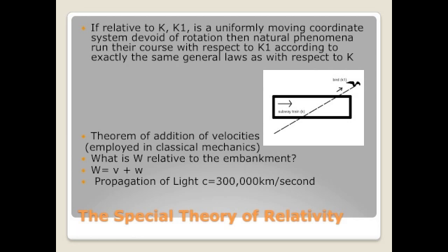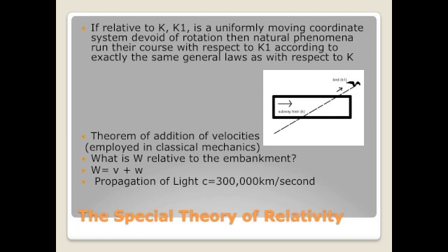What is w relative to the embankment? The logical thing to do here is to add the velocity of the train to the velocity of the woman, an equation looking like this: W equals v plus w. This theorem, however, cannot be maintained due to the properties of the propagation of light.